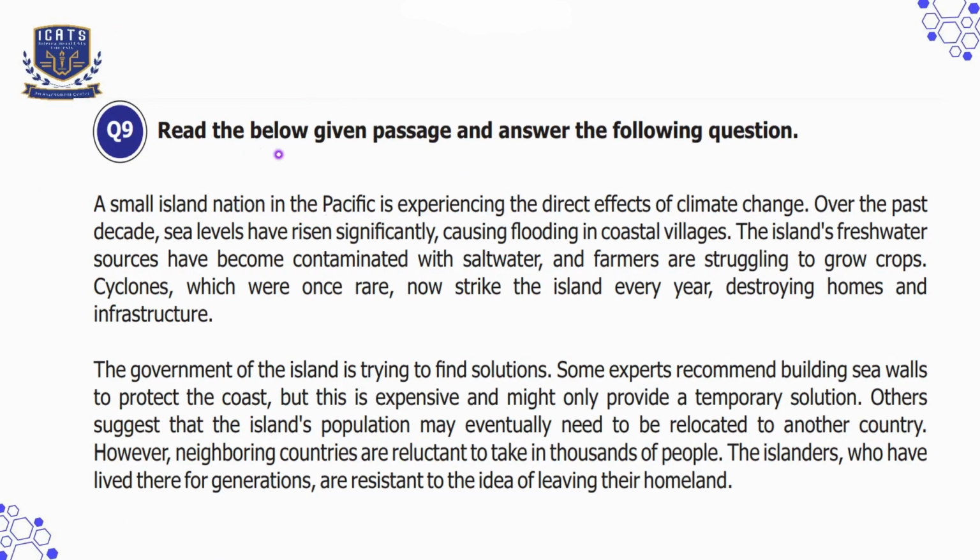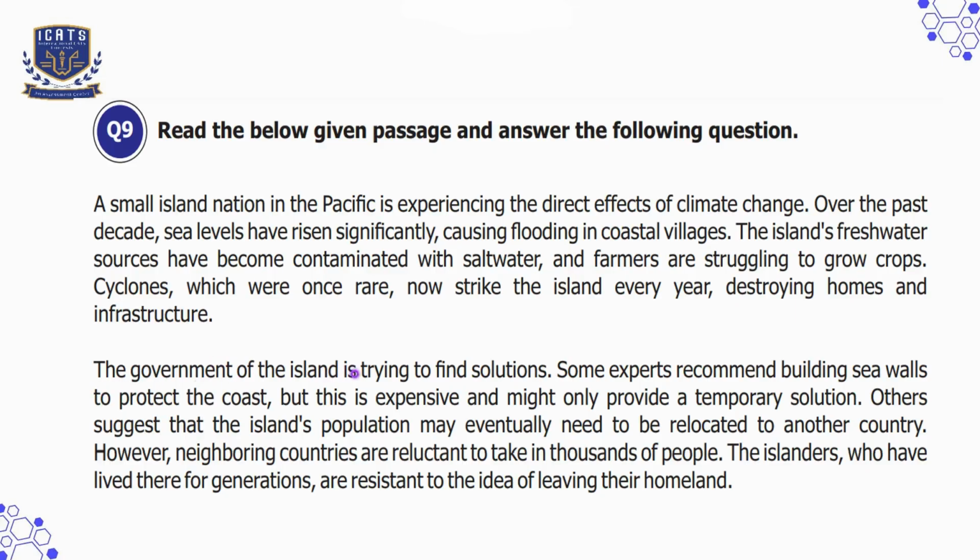Question number 9, read the below given passage and answer the following question. A small island nation in the Pacific is experiencing the direct effects of climate change. Over the past decade, sea levels have risen significantly, causing flooding in coastal villages. The island's freshwater sources have become contaminated with salt water and farmers are struggling to grow crops. Cyclones, which were once rare, now strike the island every year, destroying homes and infrastructure.